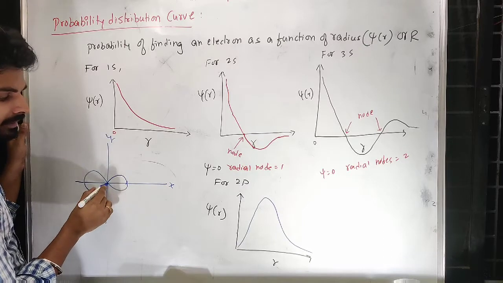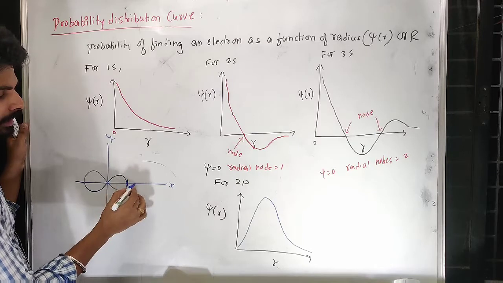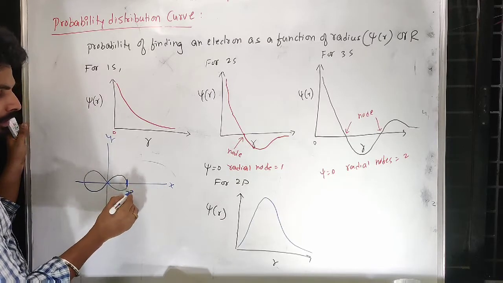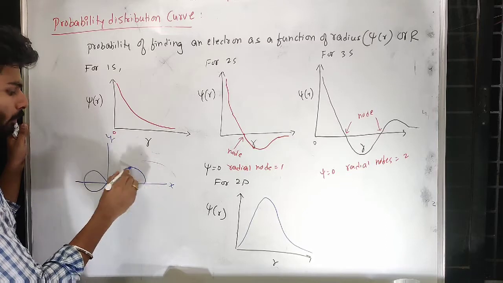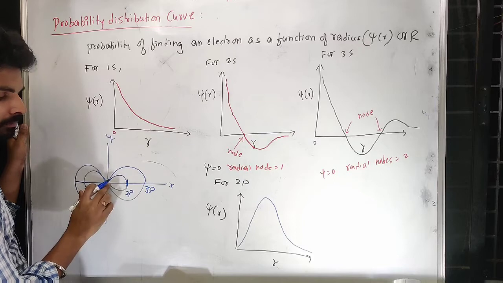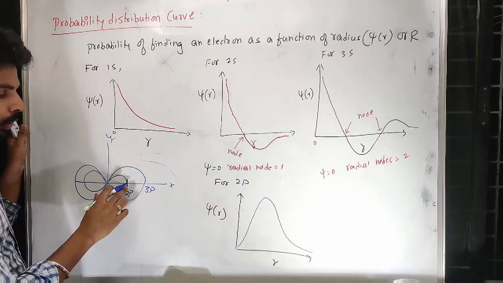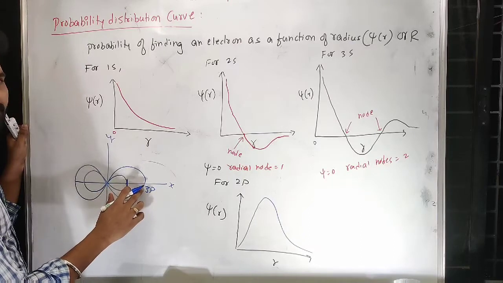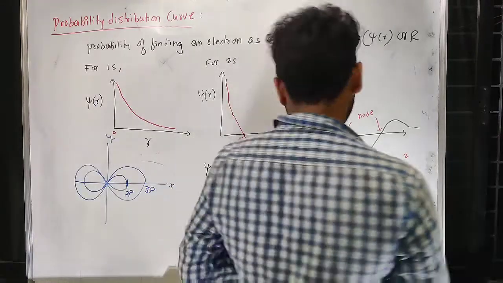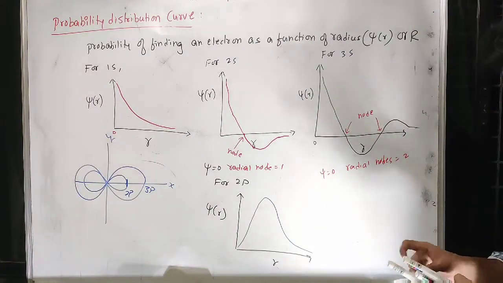So near the center its presence is 0, at this position it is maximum. Thereafter at this particular distance you cannot expect 2p, definitely, because when I go for 3p, at this distance minimum, here you can expect a node, again it will be maximum, now it will go down. So here for 3p if I do,